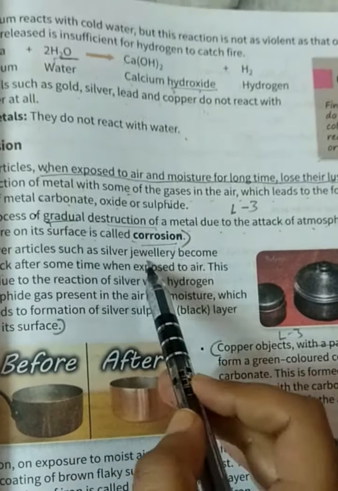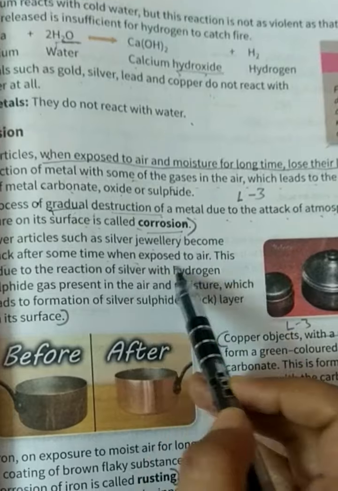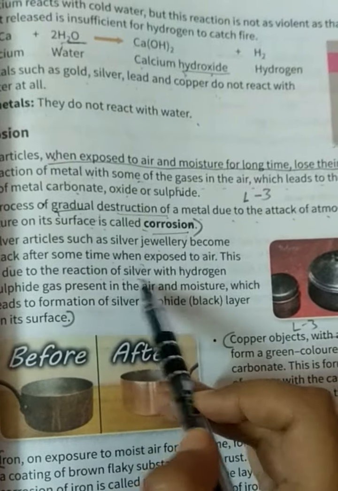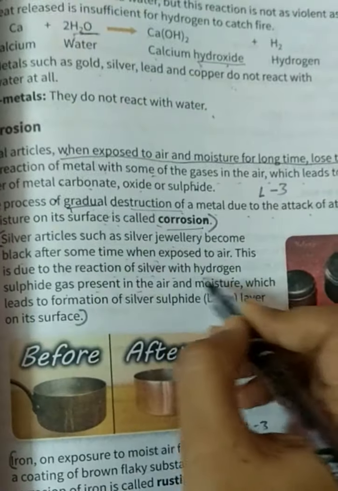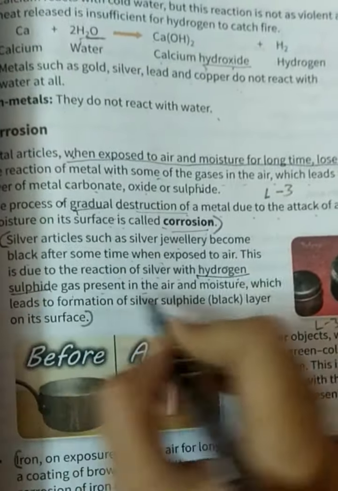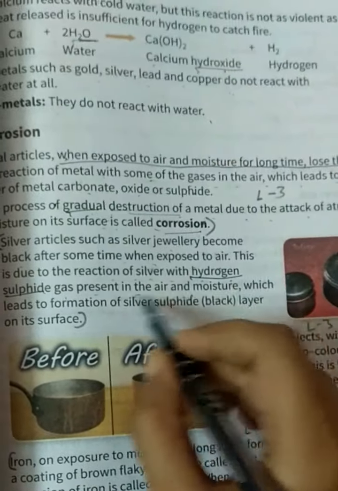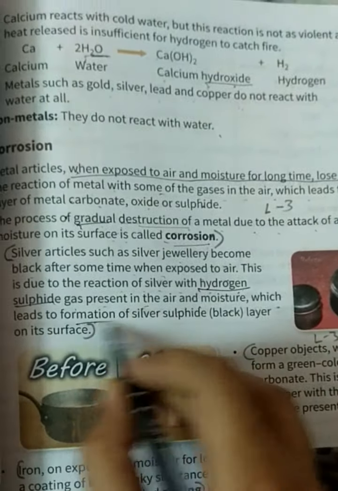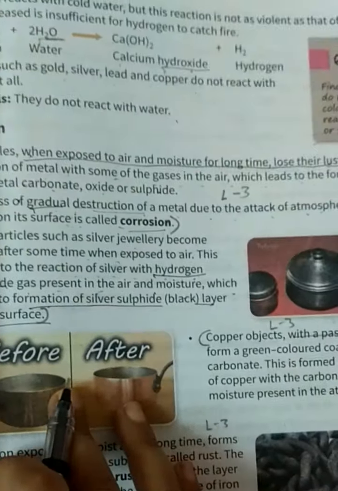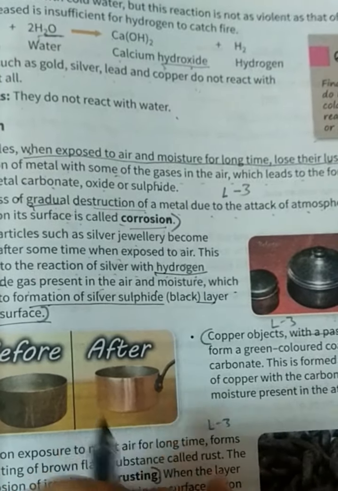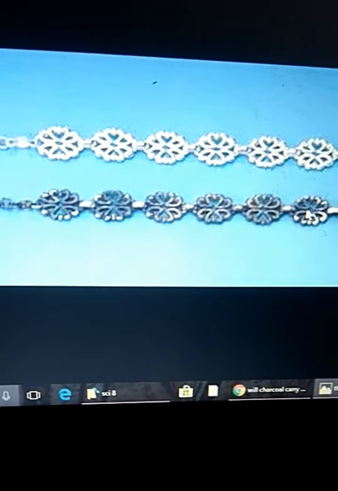Silver articles such as silver jewelry become black after some time when exposed to air. This is due to the reaction of silver with hydrogen sulfide gas present in the air. So when silver reacts with the hydrogen sulfide present in the air and moisture, it leads to the formation of silver sulfide, a black layer on its surface. Now I am going to show you a picture of silver corrosion. See, here you can see a beautiful jewelry, but because of the reaction it has turned black in color. This is called corrosion.